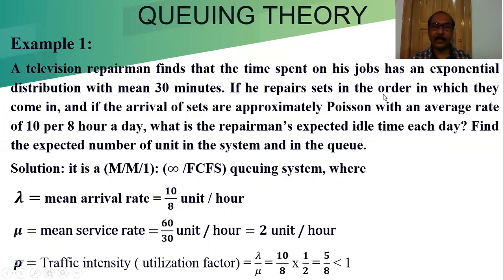If he repairs sets in the order in which they come in, that means it is first come first served. And if the arrival of the sets is approximately Poisson, that means it follows the Poisson distribution. We know M/M/1 means the arrival rate follows the Poisson distribution and the service rate follows the exponential distribution, with an average rate of 10 per hour, 10 per 8-hour day. That means we are considering the working hours in a day as 8 hours.